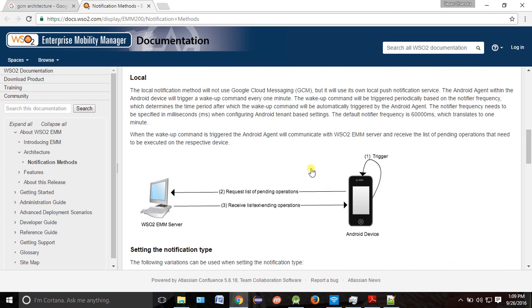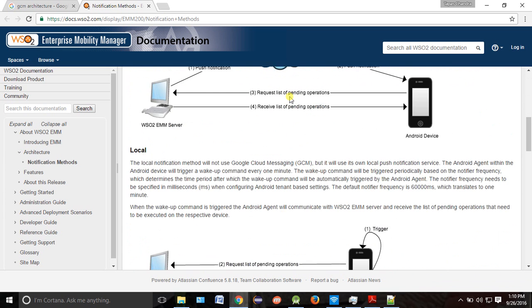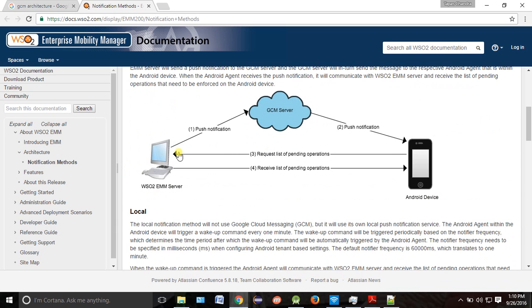Okay, so try to understand how this works. This is a typical question people will ask: please draw the GCM architecture. You have to draw this architecture. So how it behaves, try to understand. This is your Android mobile. This is your Google Cloud server, which is in the cloud. And this is your application server. An application server is something like a Facebook server.